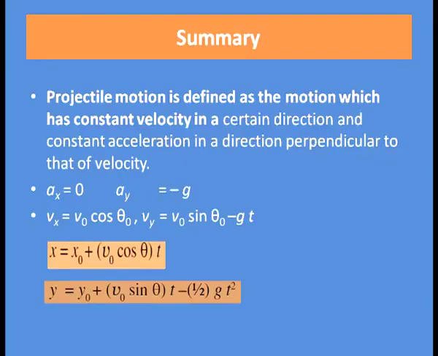Projectile motion is defined as the motion which has constant velocity in a certain direction and constant acceleration in a direction perpendicular to that of velocity. Ax equal to 0, Ay equal to minus g. Vx, that is horizontal component of velocity, equal to v0 cos theta 0, Vy, the vertical component of velocity, equal to v0 sin theta 0 minus gt. X, the distance covered in horizontal direction, equal to x0 plus v0 cos theta into t. Y equal to y0 plus v0 sin theta into t minus half gt square.